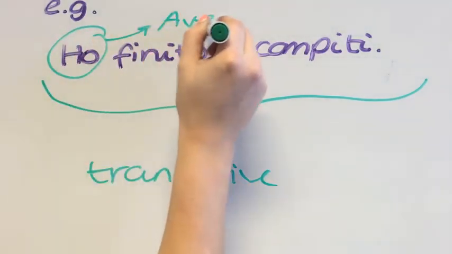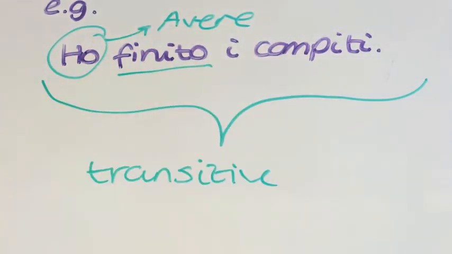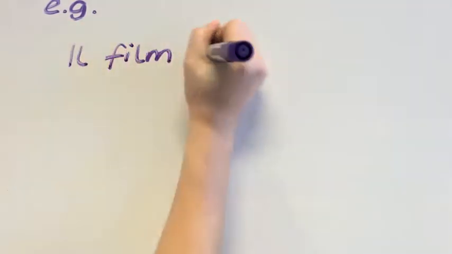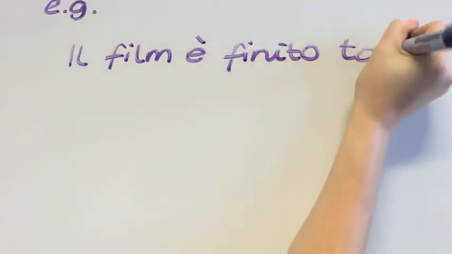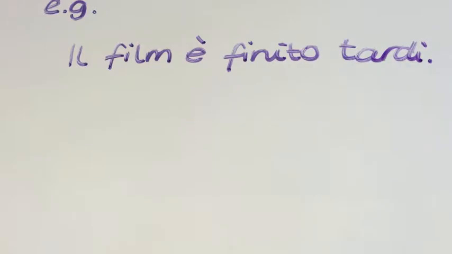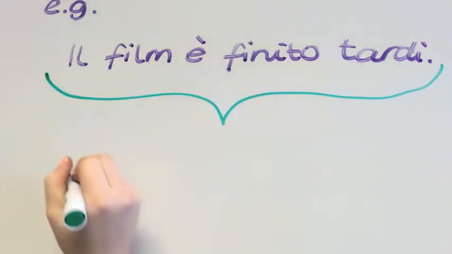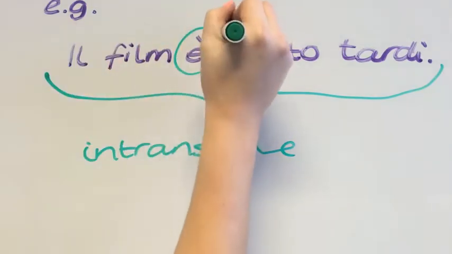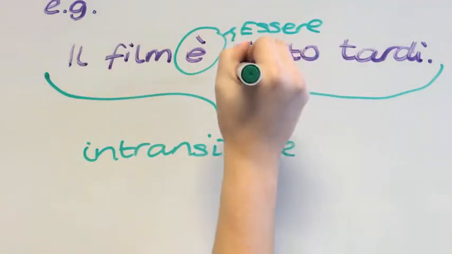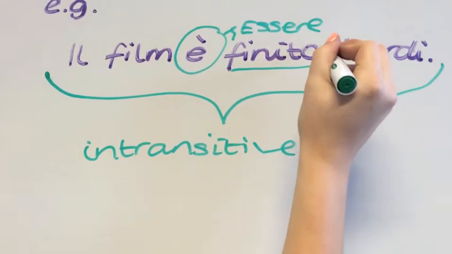Another example of finire is il film è finito tardi. You can't ask the question what or who, therefore meaning this is intransitive, and meaning we have to use the auxiliary essere. Remember, you have to ensure that the ending agrees with the gender and number of the subject.